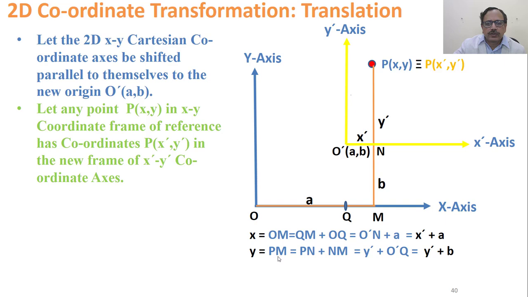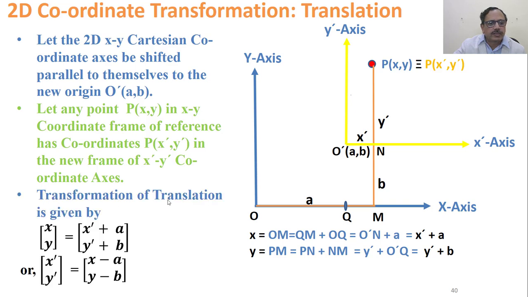Similarly, y is equal to PM. Y equals PM can be written as PN plus NM. PN is y dash and NM is O dash Q, which is B, so y dash plus B. So x is x dash plus A, y is y dash plus B. This is the transformation of translation, given by the vector (x, y) equal to (x dash plus A, y dash plus B). If you subtract, you get the vector (x dash, y dash) as (x minus A, y minus B).